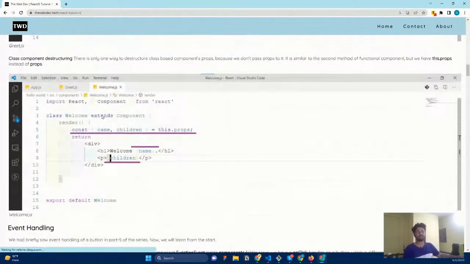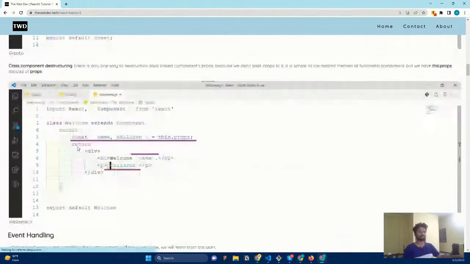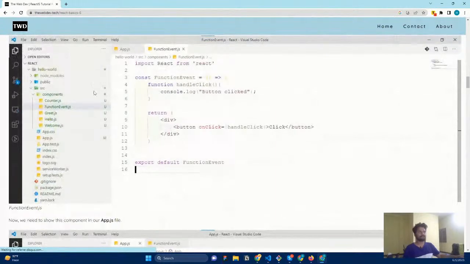So let us go, sorry, that is the function-based component. Now we're going to work on the class-based component, how classes work here, and how we can work with props with the help of a class-based component. That's also we're going to see.